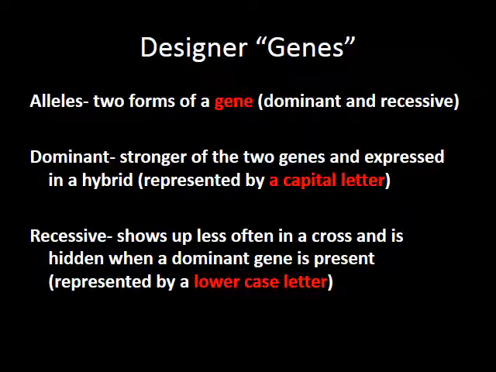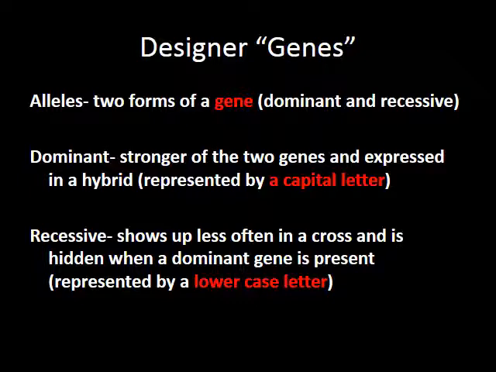So we have a few more vocab words on this slide. A few slides ago we talked about how genes are the physical object that get passed from parent to offspring. Well, clearly you don't look exactly like your parents, and you don't look exactly like the person you're sitting next to in class. So for every gene, there are multiple forms of that gene. So an example of that is hair color. Everyone has a gene that controls their hair color. But the gene that you have could be slightly different than the gene of the person next to you. We call those differences, or those forms of a gene, an allele. So an allele is just a different form of a gene.